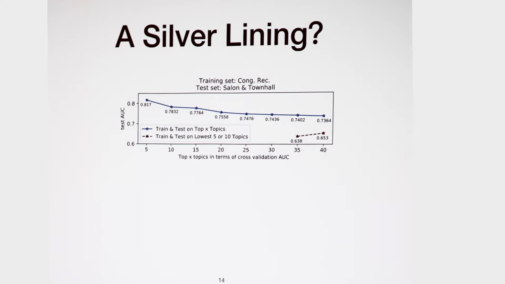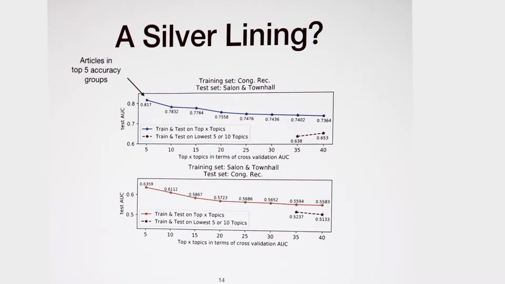And here are the results. The X-axis is how many topics are considered in terms of the cross-validation accuracies from high to low. The Y-axis is the AUC number. For example, the upper left point here is the case when we only consider the top 5 topics with the highest cross-validation accuracies. As you can see here, these results show us that the higher cross-validation accuracy topics will lead to higher cross-domain test accuracy.